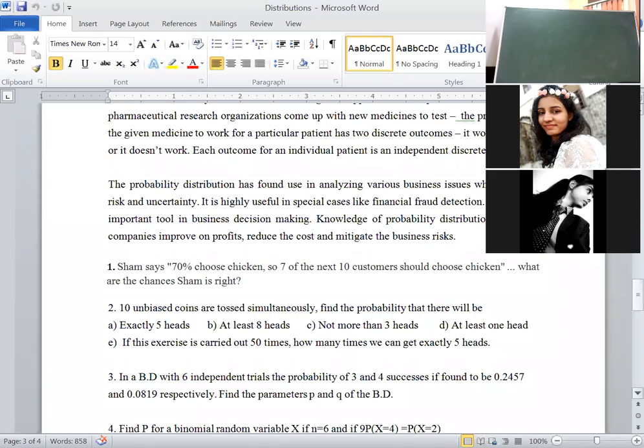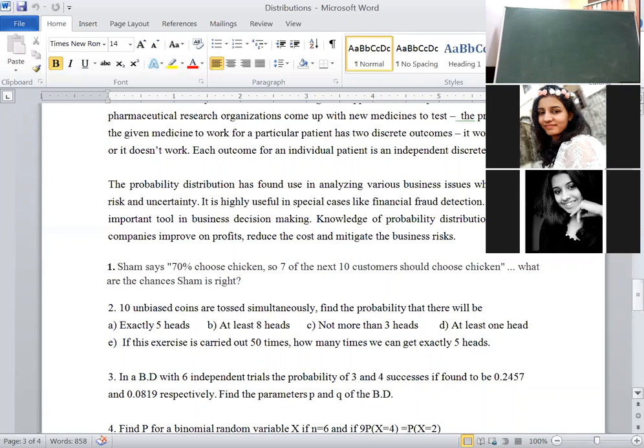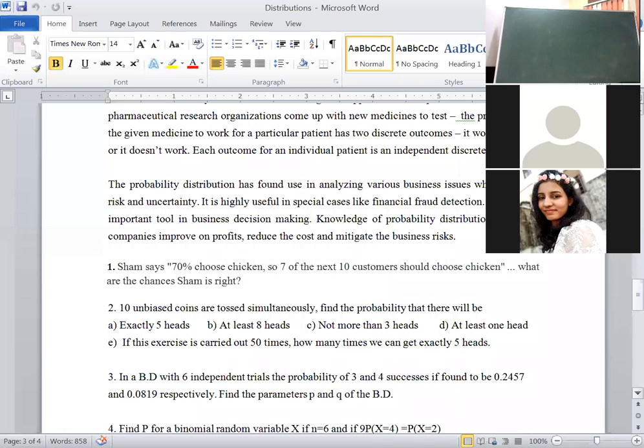Yesterday's second problem, not more than 3 heads. How much part means how many parts we have completed? A completed, B completed. Yes, ma'am, B. We have completed part B. Yesterday's problem, second problem, we did till how many bits?